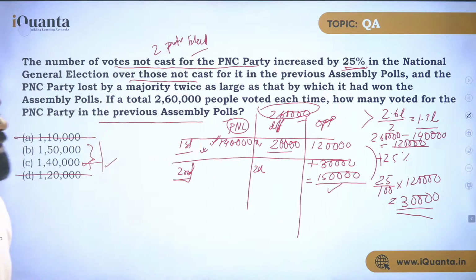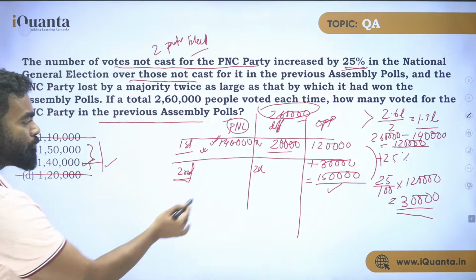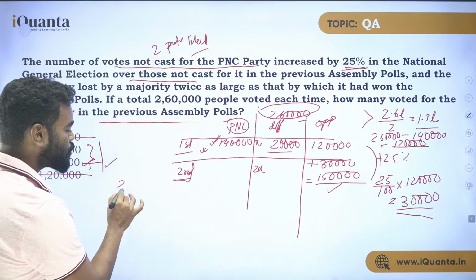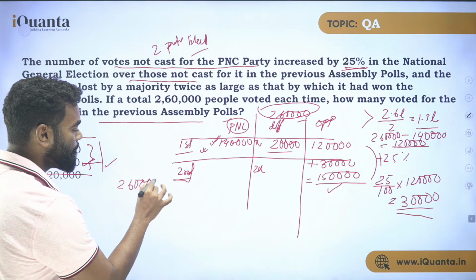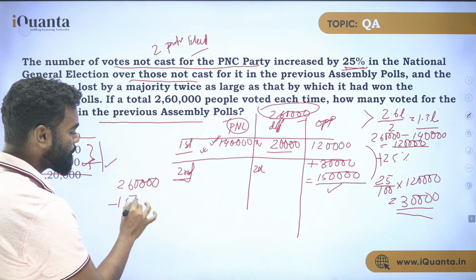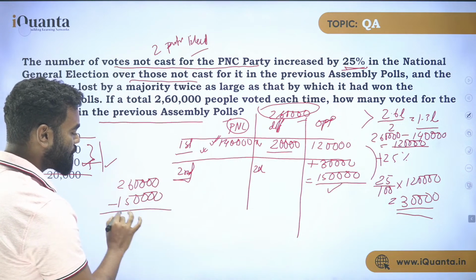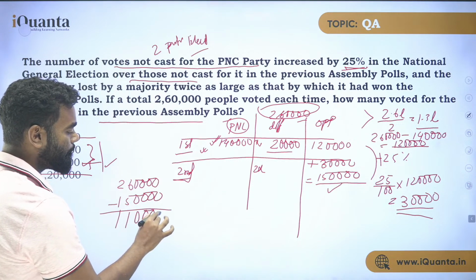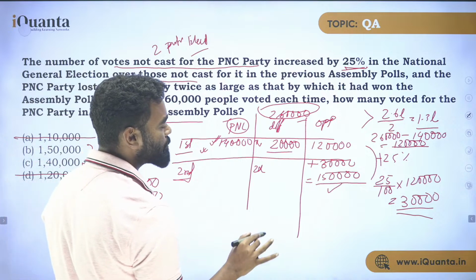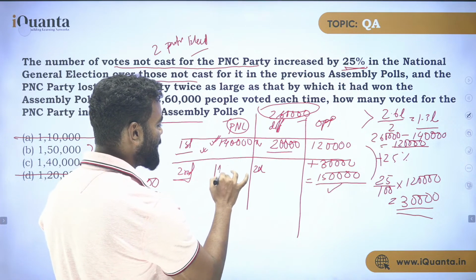Now if the opposition got 1,50,000 votes, what is the vote of PNC? That is 2,60,000 minus 1,50,000. What is it? 1,10,000. So the opposition's vote is 1,50,000 and PNC's vote now is 1,10,000.